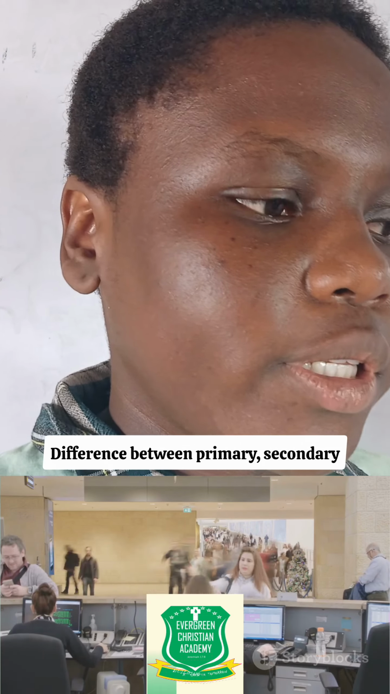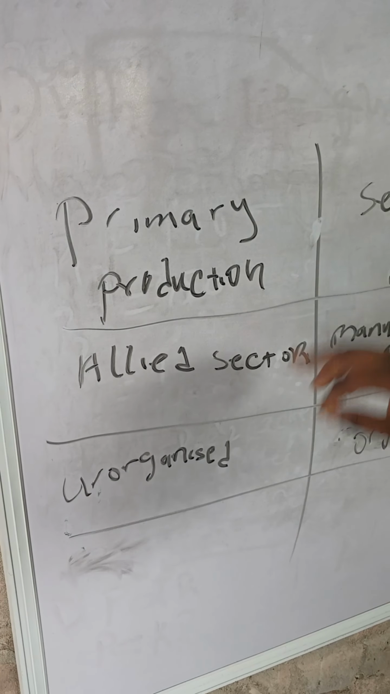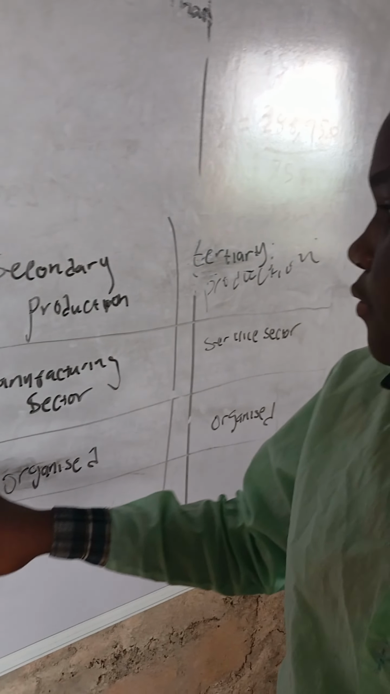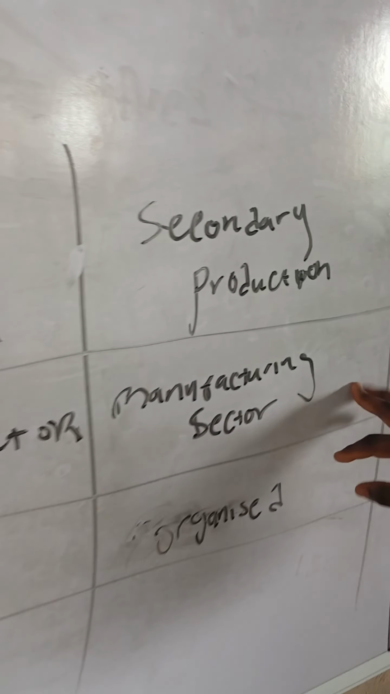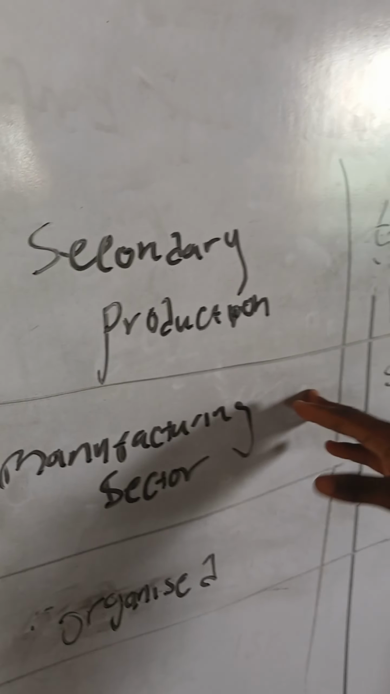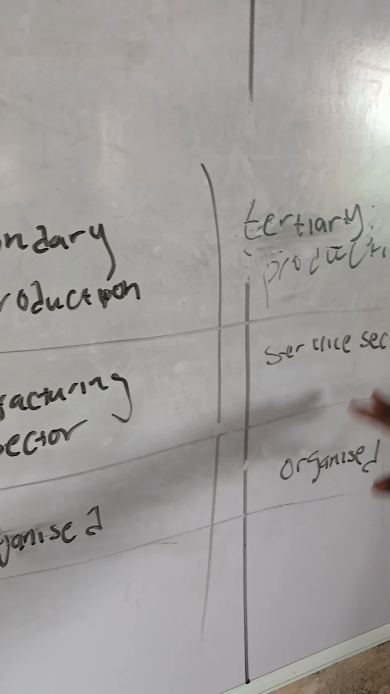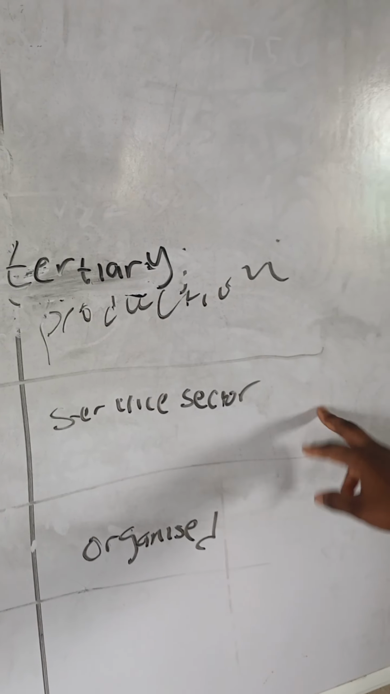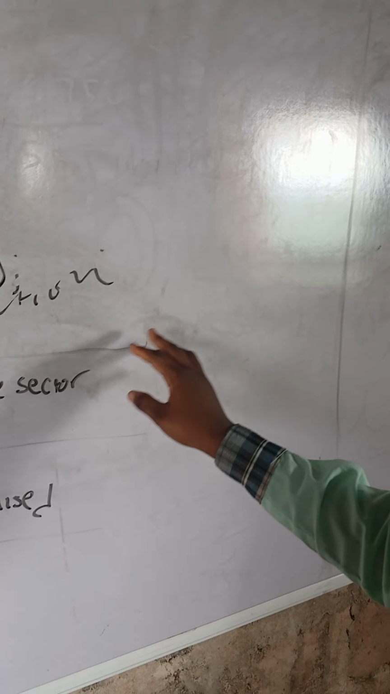Difference between primary, secondary, and tertiary production. The primary production, also known as the allied sector, provides raw material for goods and services. Secondary production, also known as the manufacturing sector, transforms one product into another by creating utility in it. The service sector, also known as the tertiary production, provides useful services or information for both the primary and secondary production. Unorganized.